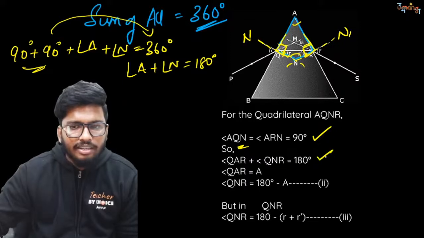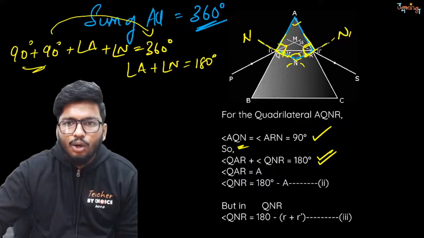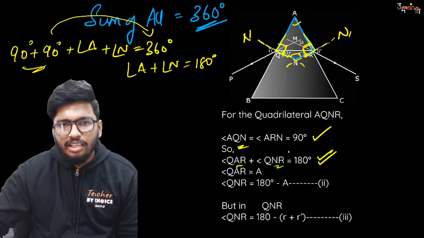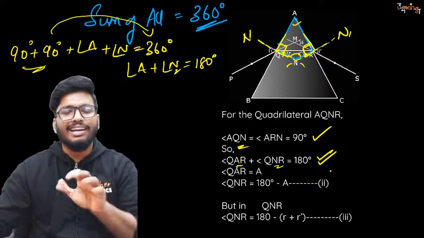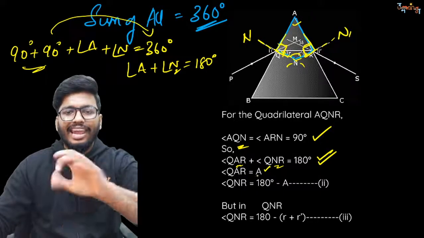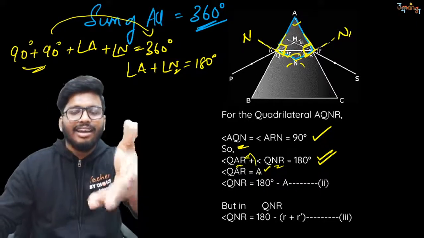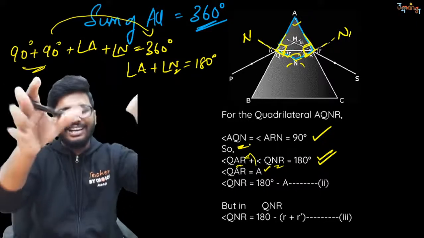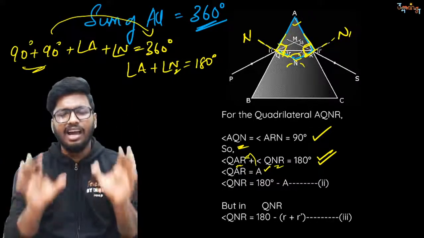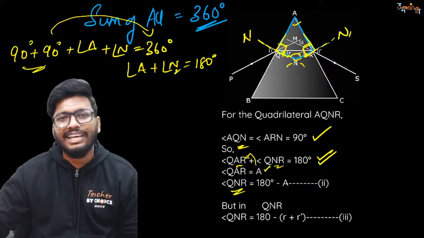That is exactly what they have written over here. They have taken it as QAR, which is nothing but angle A, plus QNR, which is nothing but angle N, is equal to 180 degrees. In place of this, I'm just substituting A over here. They have done it indirectly, and I'm just writing it directly. That's all. There is no difference. It's the exact same thing. So I'll get QNR is equal to 180 minus A.